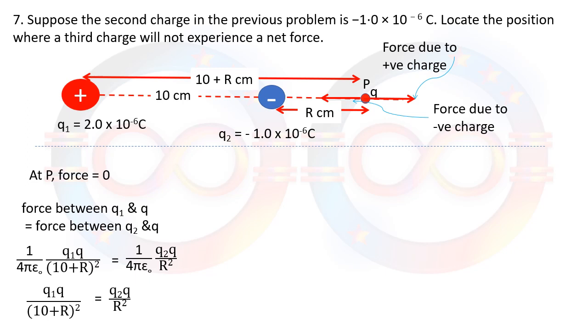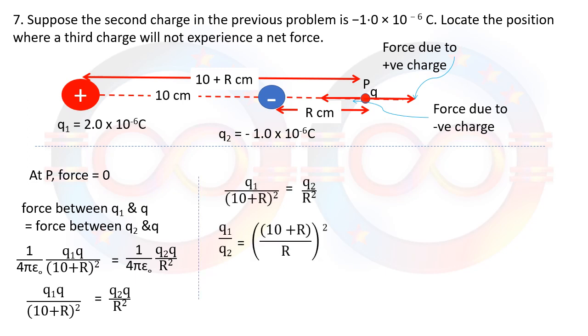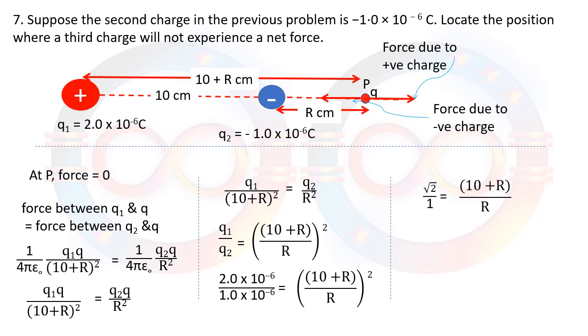Q and Q will get cancelled, and again we will be getting the value as Q1 upon Q2 is equal to (10 plus R) upon R the whole square. Put the value once again, we will get 2 by 1, and after removing the square sign it will be root 2 by 1, equal to (10 plus R) by R. Cross multiplication, it will be root 2 R is equal to 10 plus R.